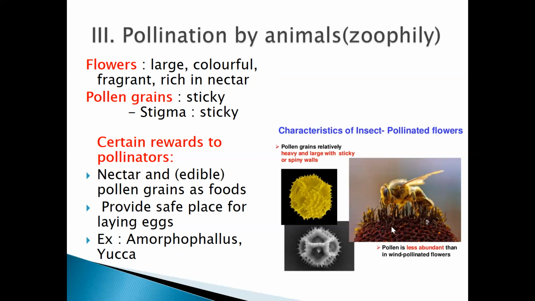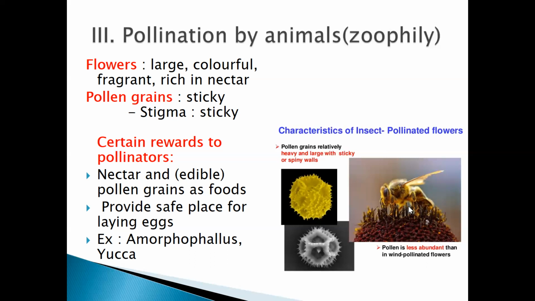Because of which they can transfer the pollen grains from one flower to another flower. For example, this one bee is sitting on one of the hibiscus flowers, and the pollen grains have stuck to the legs of this insect.